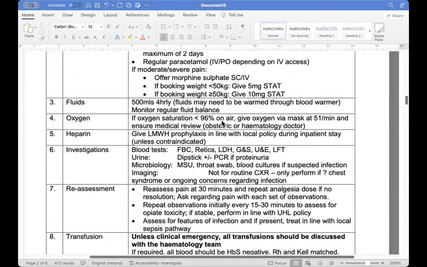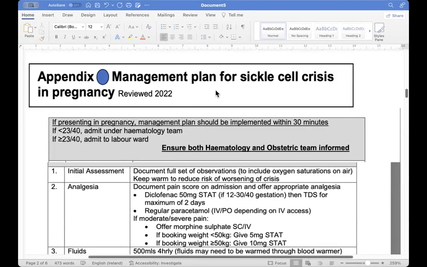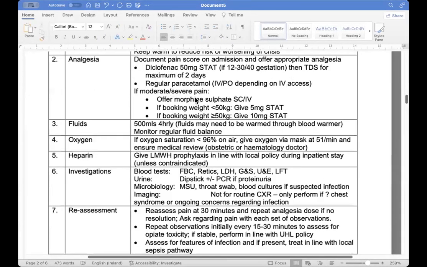She can have morphine because she is in severe pain. This is called the painful crisis, acute sickle cell crisis. That's why we are giving the morphine.